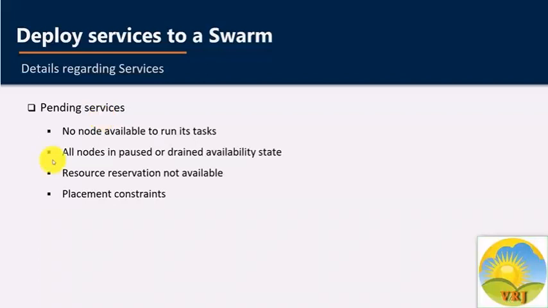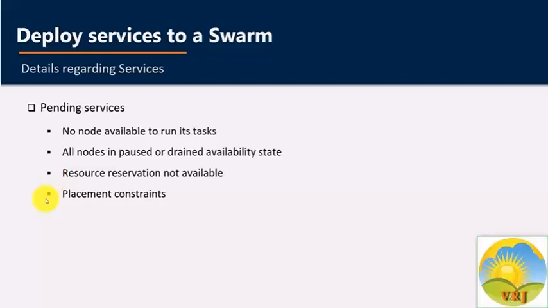First, if all nodes are paused or drained and you create a service, it is pending until a node becomes available. Second, you can reserve a specific amount of memory for a service. If no node in the swarm has the required amount of memory, the service remains in the pending state until a node is available which can run its task.